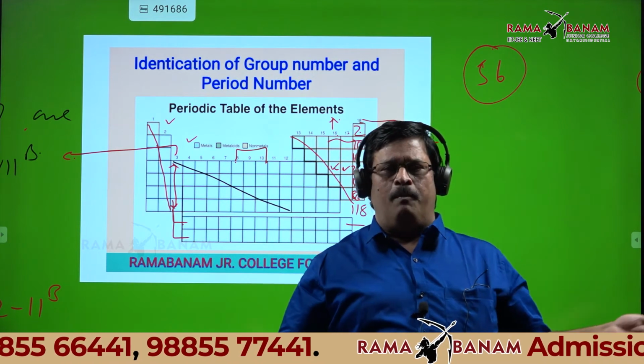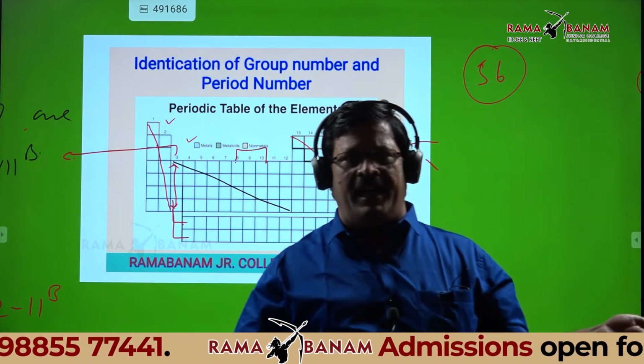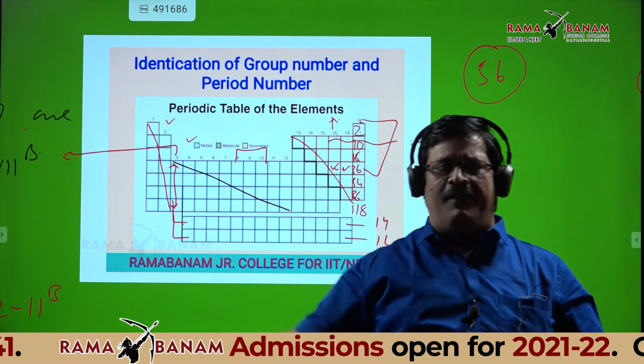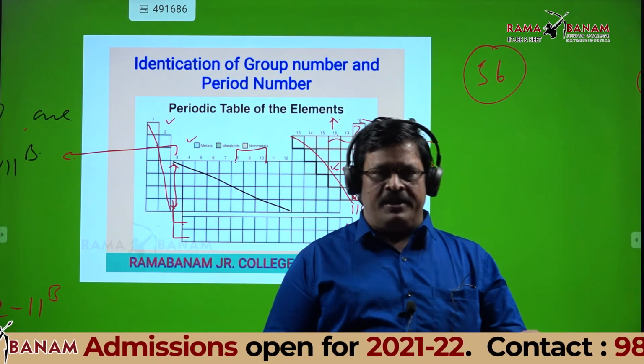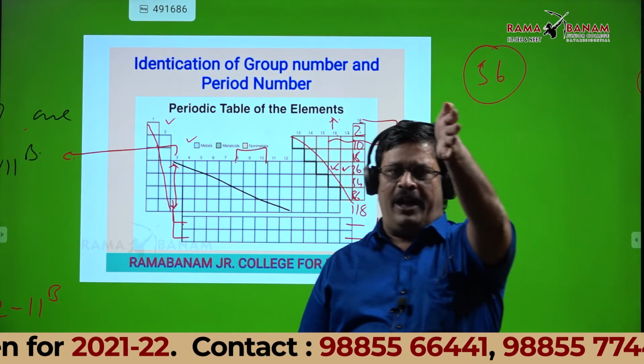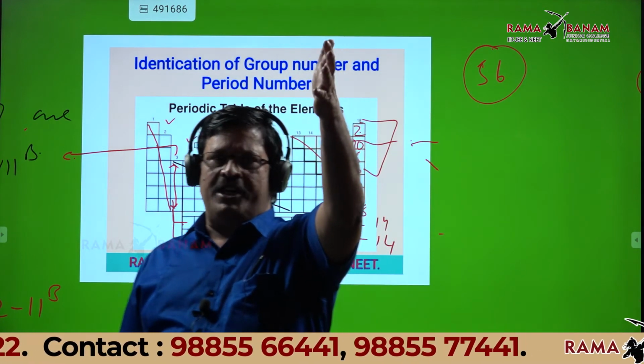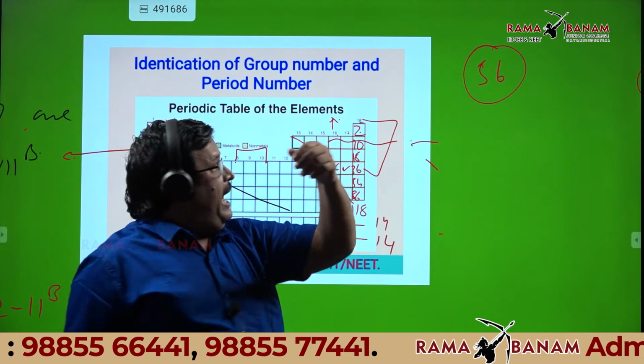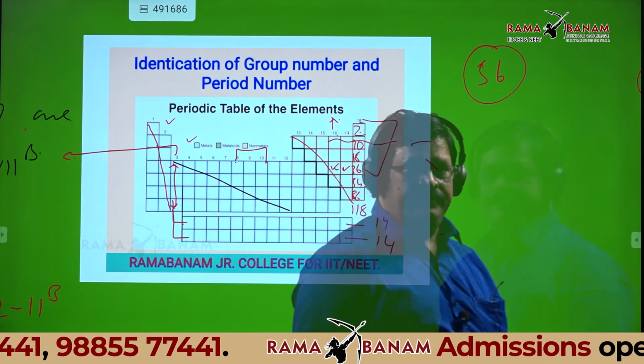Students, all of you try and write the group number and period number. Forget about the answer given by your classmates. That may be right or wrong. Don't simply write that answer. Try to write on your own. Take 2 minutes, nothing wrong. I have given atomic number 56.